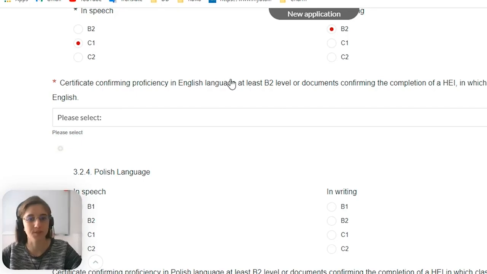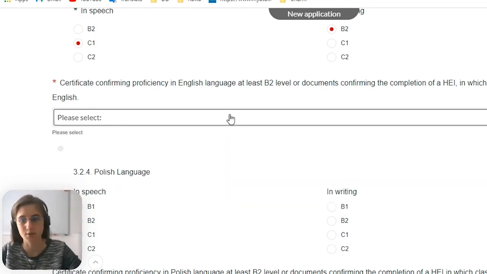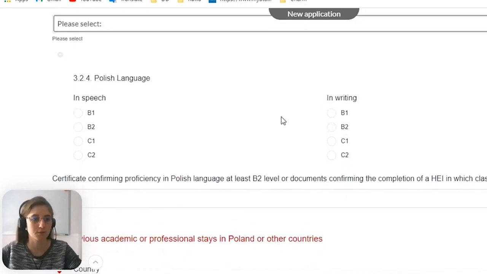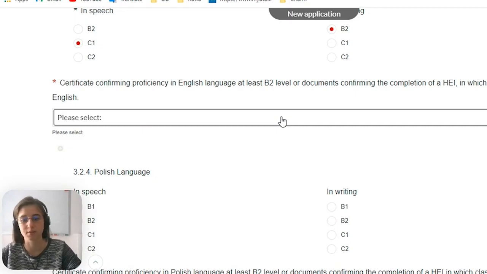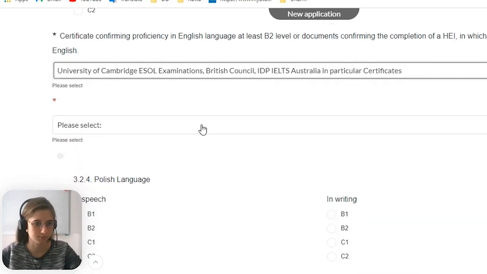Certificate confirming proficiency in English. Here you will have to write what kind of certificate you have, because in order to participate and study in English, you have to obtain a certificate which proves your level of English. Most of the universities which accept students to study in English actually need the certificate. So you choose, for example, I have the Cambridge certificate. So I write it here.